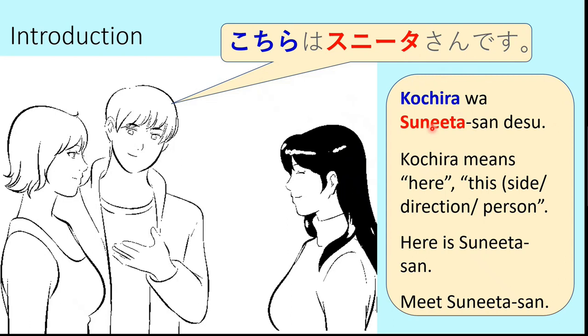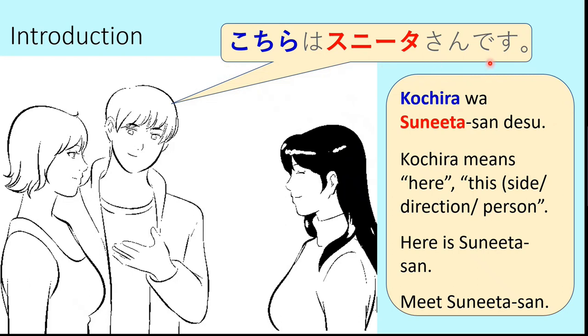So what does Kochira mean? Kochira means here, or it may also mean this, that is this side or this direction or this person. So the meaning of Kochira wa Sunita-san desu is: here is Sunita-san, or meet Sunita-san. Kochira is a very commonly used word and in subsequent lessons also we shall be using it frequently.